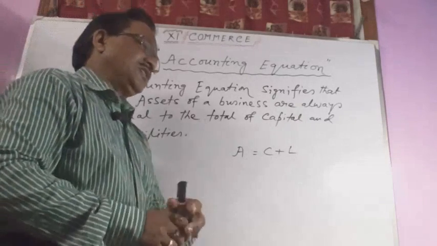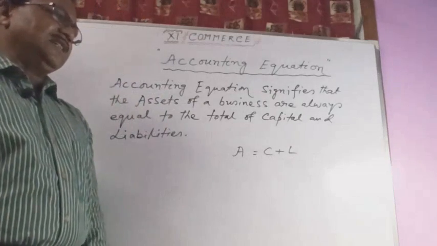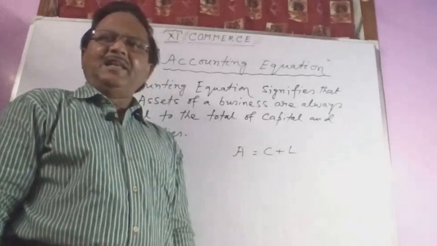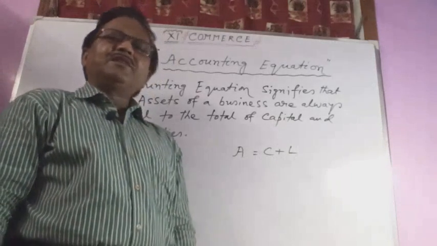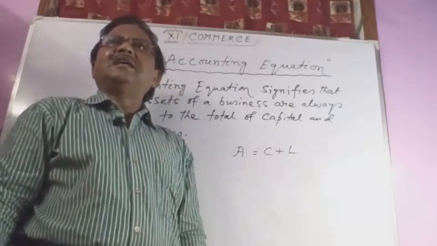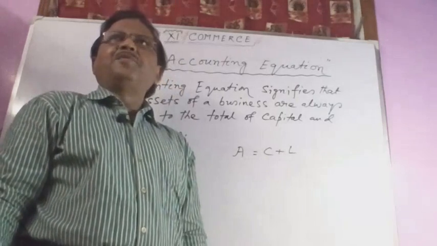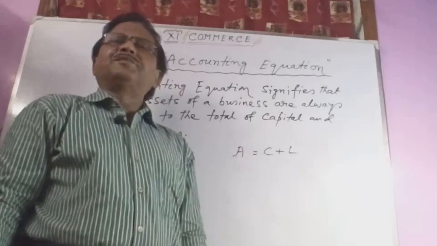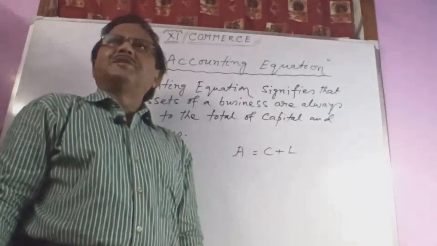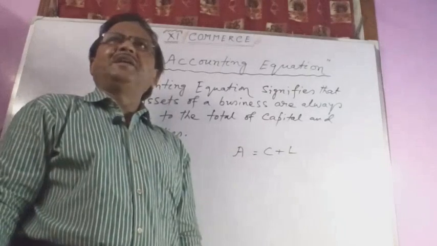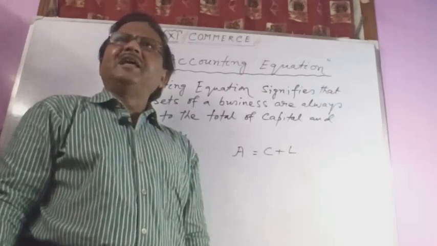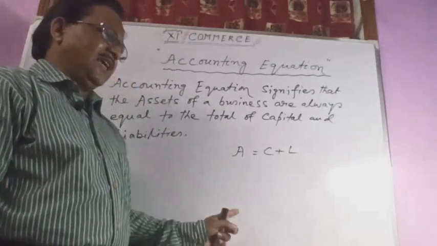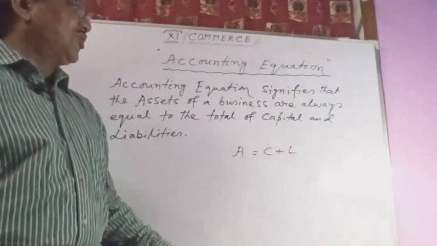Now, before starting the theory portion, let us discuss the meaning of the terms assets, capital and liabilities, because accounting is a new subject and each subject has its own terminology. Science is one type of subject, engineering is one type of subject, computer is one type of subject. Each subject has specific meanings for its different terms. First, the accounting equation is based on these three terms.